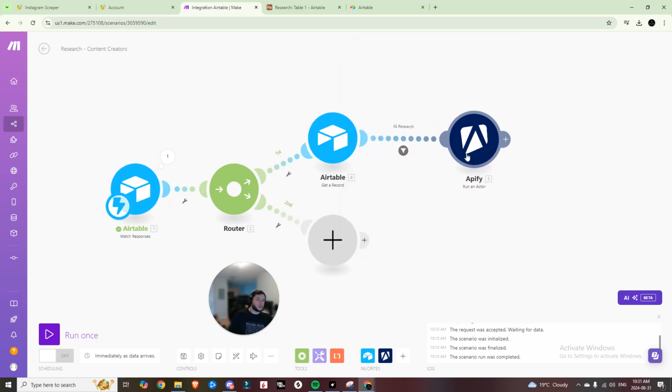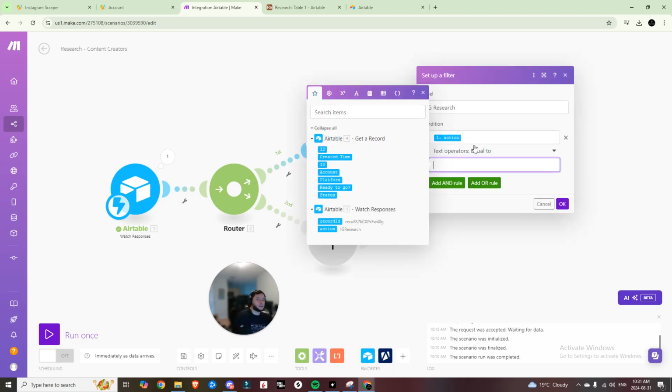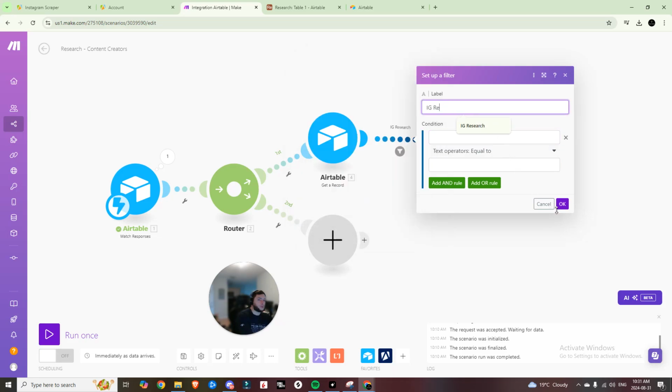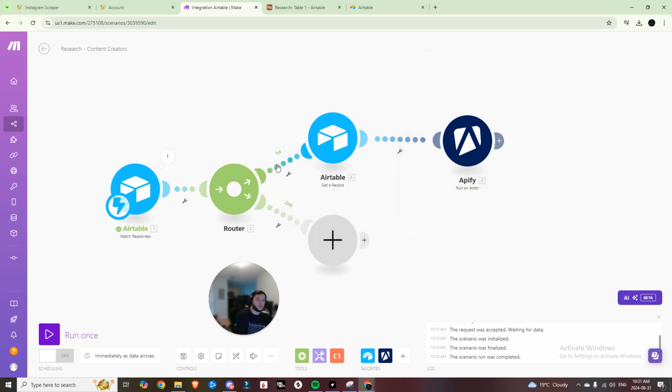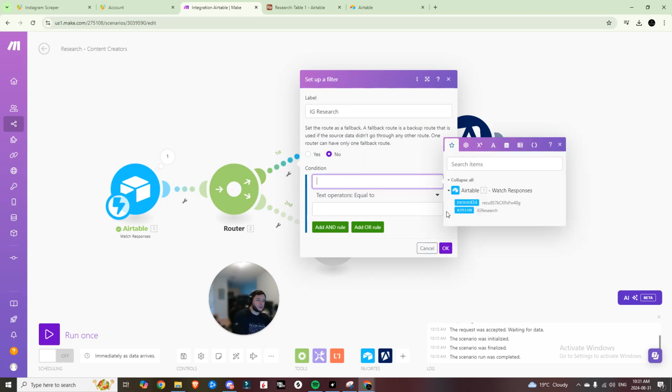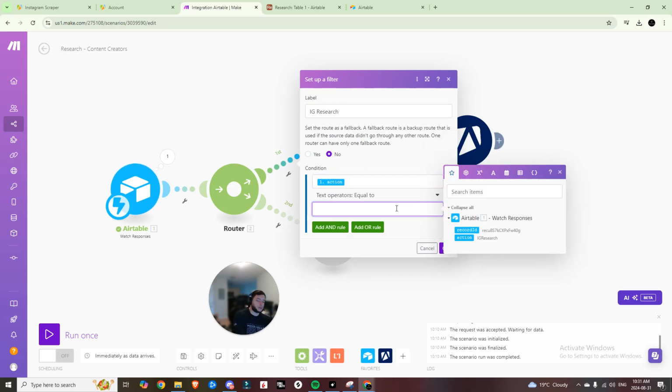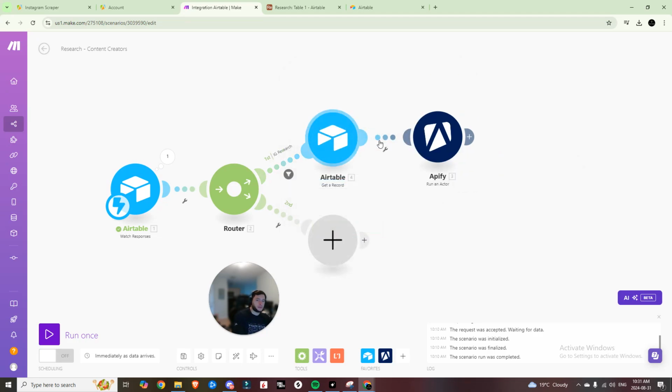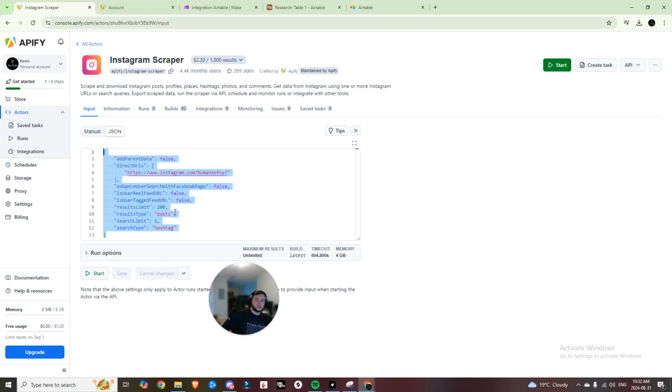Now we can link these back up, and make sure when you link them to correct this. So we'll delete all that. We don't need the filter there anymore, but we do need the filter on the first step. Then the condition is going to be the action, and the text is going to be equal to Instagram research. Hit OK, and now we'll unlink this for a second, and we'll run it again just so we get our data populated into here.